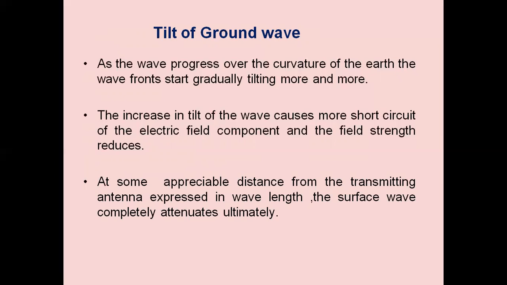At some appreciable distance from the transmitting antenna, expressed in wavelengths, the surface wave completely attenuates ultimately. So if the distance is more, there will be complete attenuation taking place. We have to see that there should not be complete attenuation, and we have to provide repeaters.